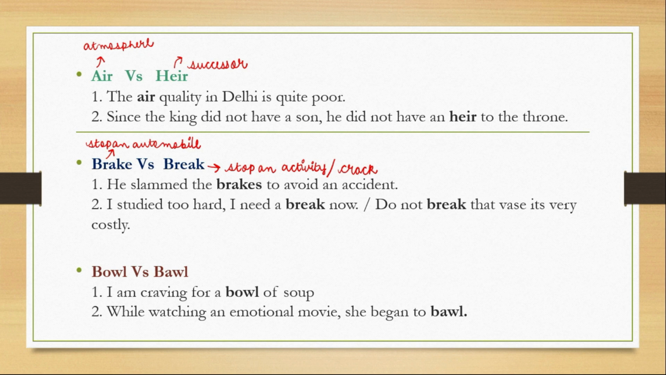The third word is bowl versus bawl. So in this bowl, the W is silent, and here also the W is silent. Please do not pronounce it as bowl; it's bowl. So this is the utensil. I'm craving a bowl of soup, or I like the Mexican bowl that we find in that restaurant. So that is this bowl.